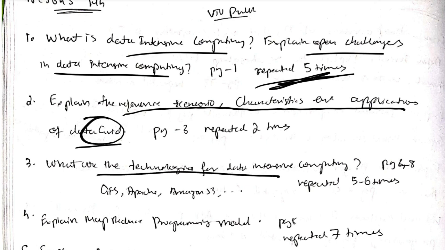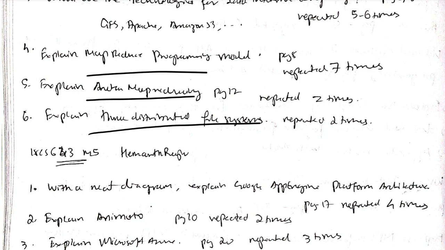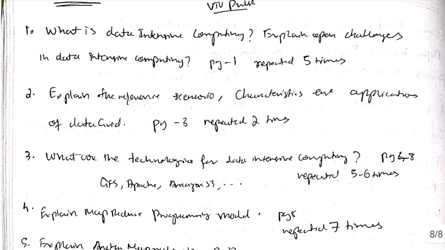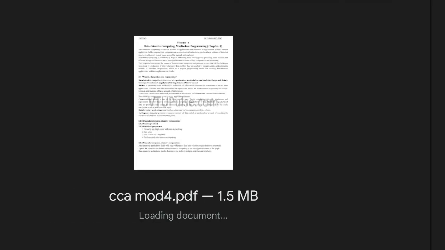The third topic is the technologies which are used: GFS, Apache, Amazon S3, and I will show you what the important concepts are. MapReduce programming model, Aneka MapReduce, and distributed file system. This is more than sufficient if you learn these main topics, because these are really very important topics, repeated a large number of times. Module 4 is very small, so the smaller the module, the more the same topics are going to be repeated, right? So that's what is there in module 4.